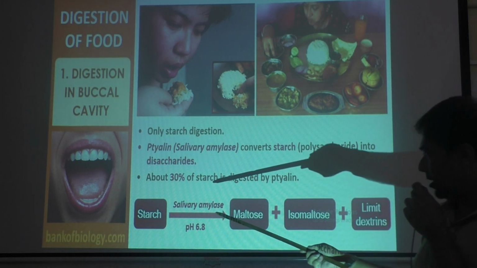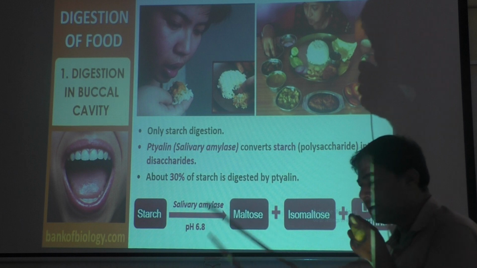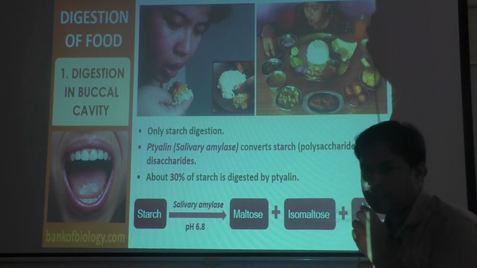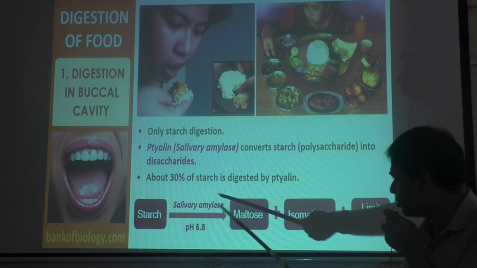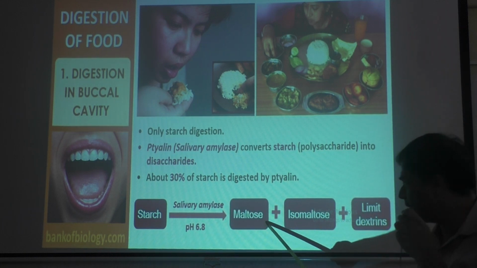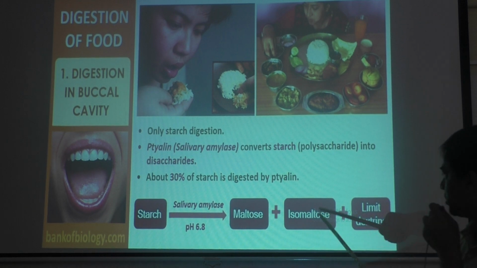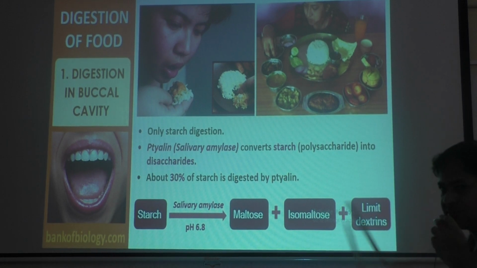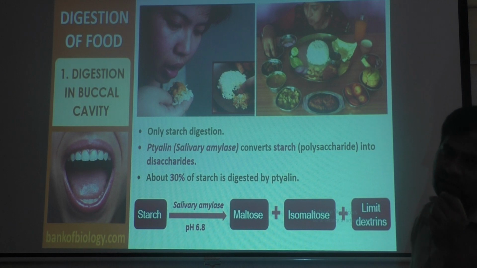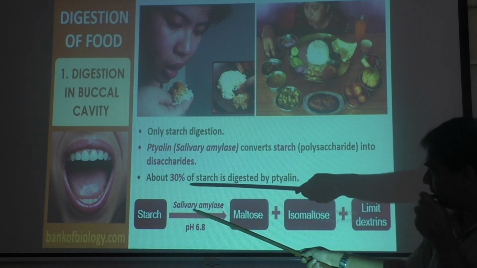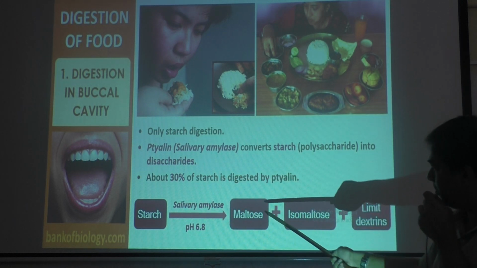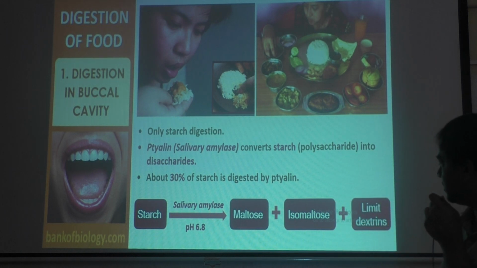Starch at pH 6.8. 6.8 is the pH of saliva. Salivary amylase converts starch to maltose, simple sugar, then isomaltose, then limit dextrins. So these are all simpler molecules there. So a complex molecule is converted to simpler molecules: starch is complex; maltose, isomaltose and limit dextrins are simpler materials.